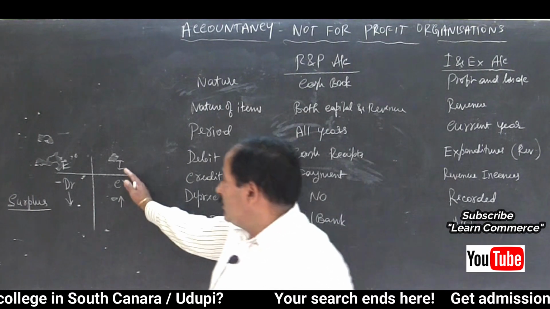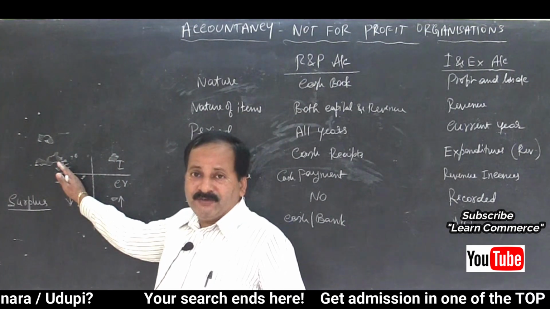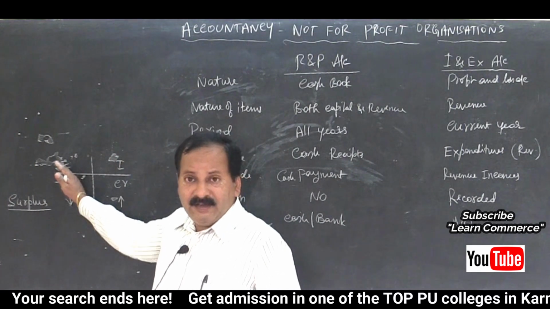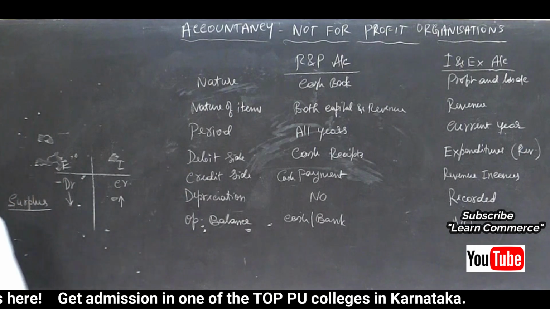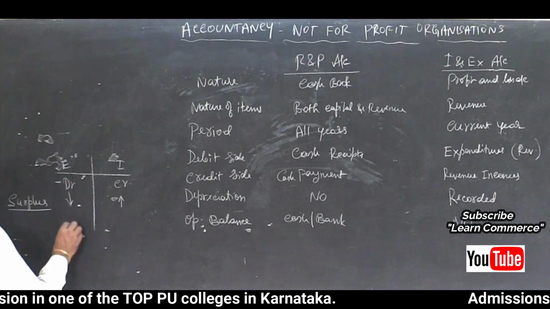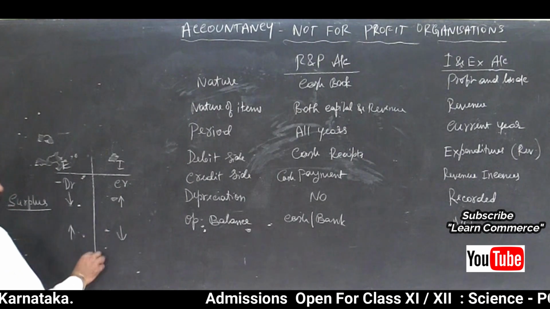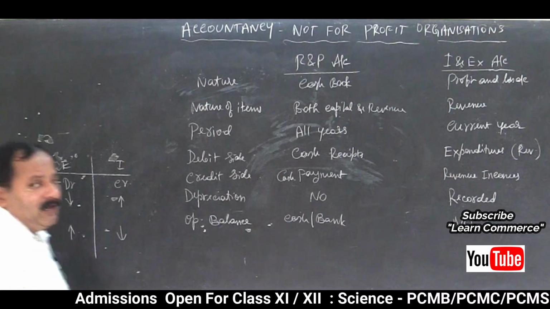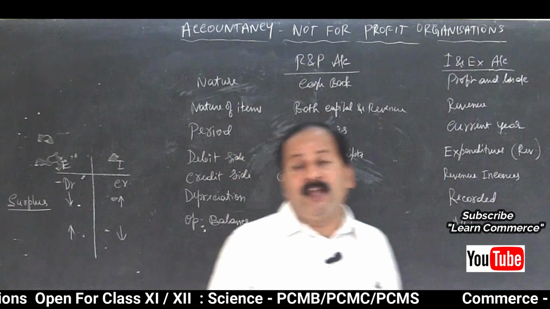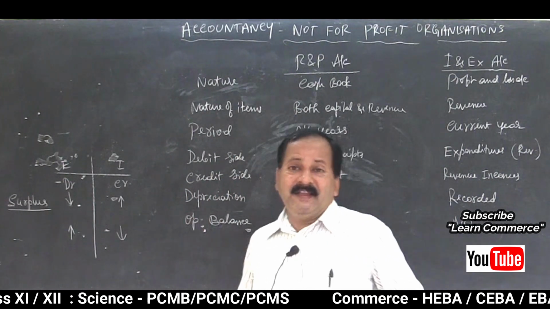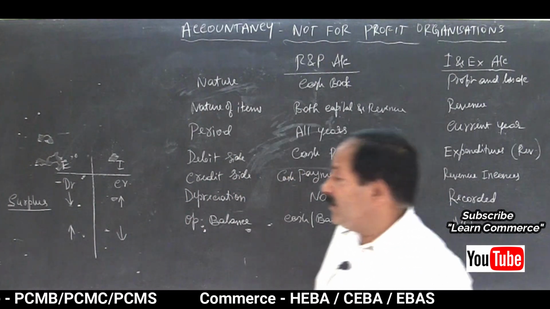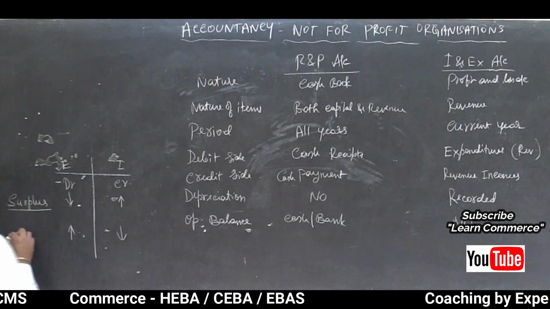That means income is more than expenditure. Very simple. Clear? If the debit side total is greater than the credit side total, that means income is lesser than expenditure, which implies a deficit. We call it a deficit.